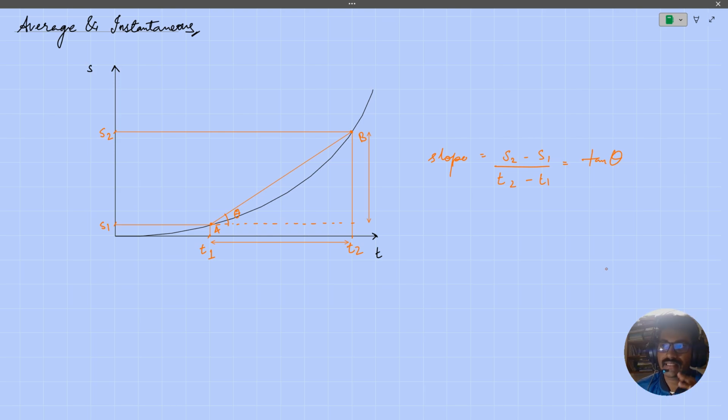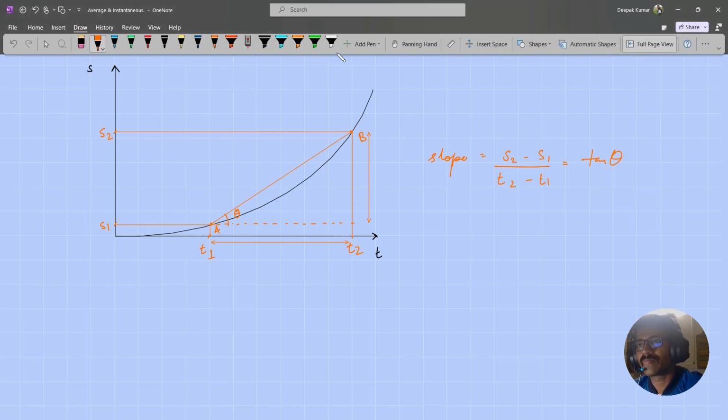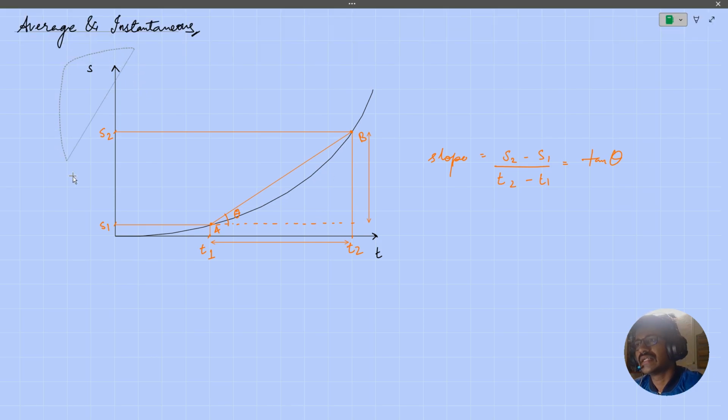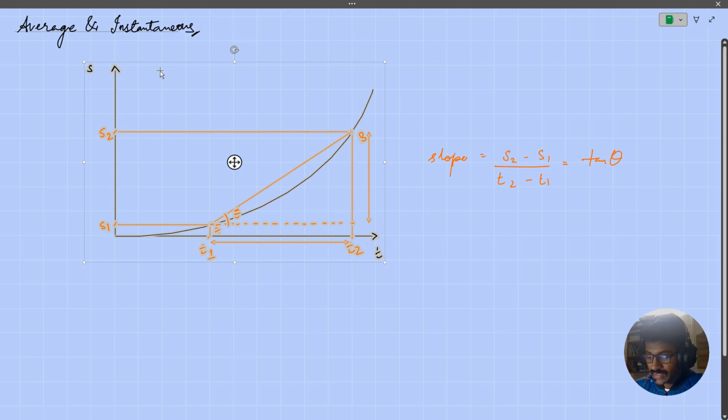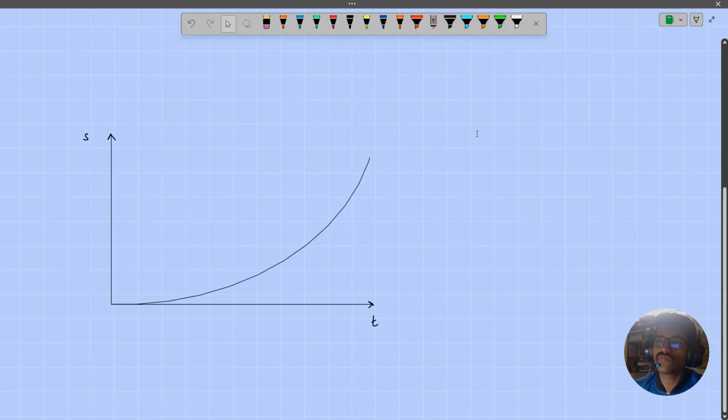Now let's move on to the next concept, which is the concept of instantaneous speed. Remember that we are not going to focus a lot on average and instantaneous velocity, because it's pretty much the same as what we are doing here. The only difference is that distance will be replaced by displacement. Okay, all right. Now, having understood the concept of average speed, let's talk about instantaneous speed.